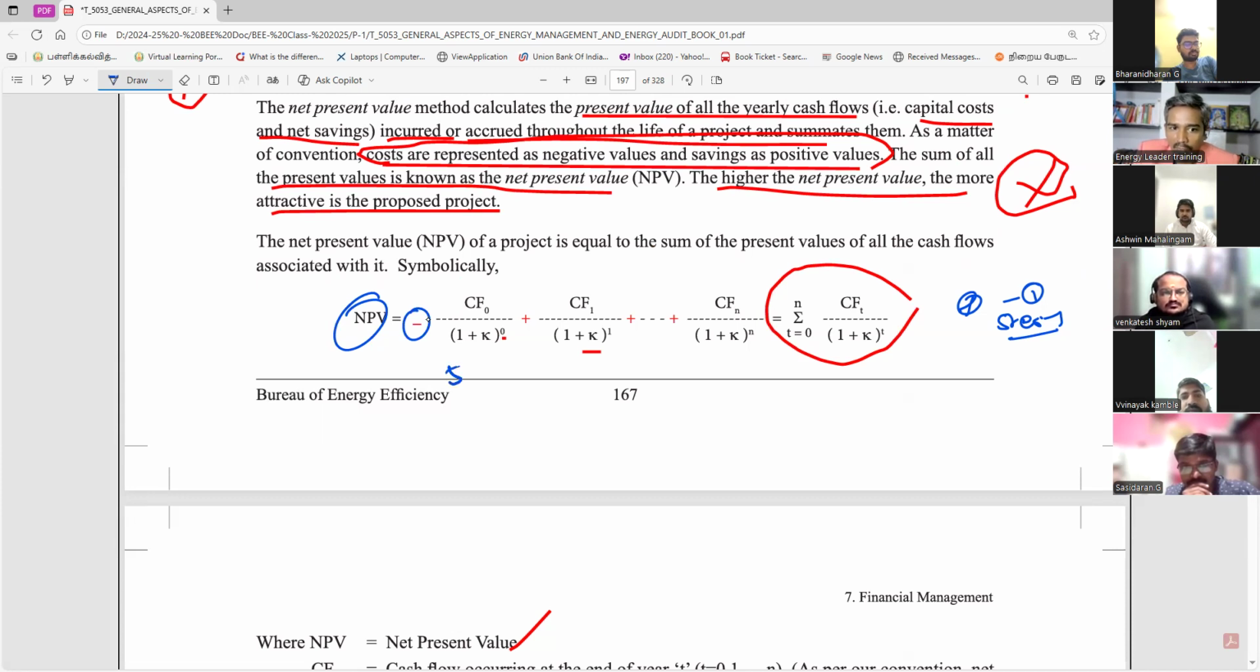Suppose 5,000 investment. Then it is 1 plus, suppose the interest is 10%, 0.1. This is called 1. So 5,000 only. Okay, remaining, what is this? K, 0.1, 1. What is the meaning? 1.1. This is 1. Clear?